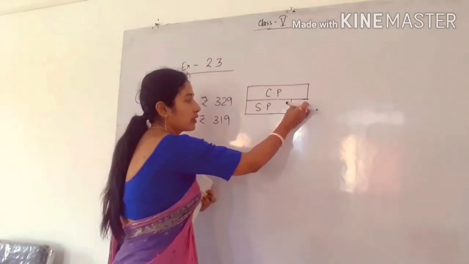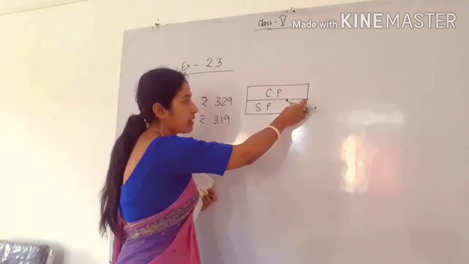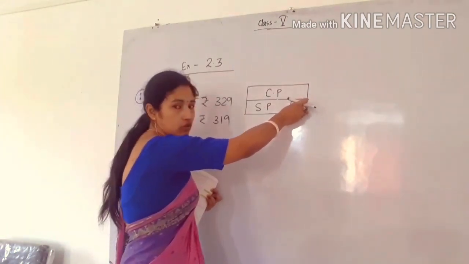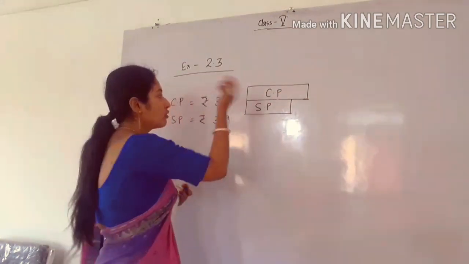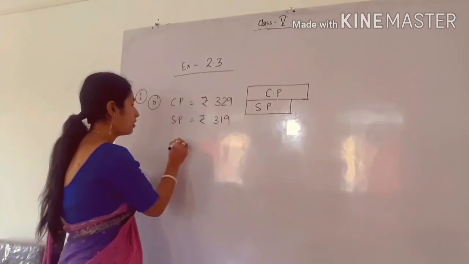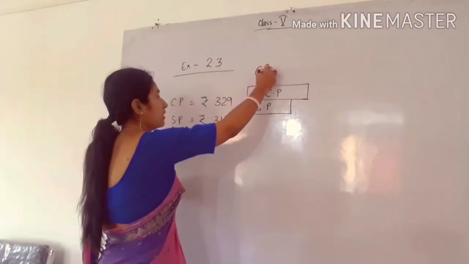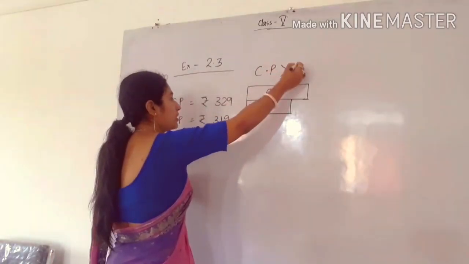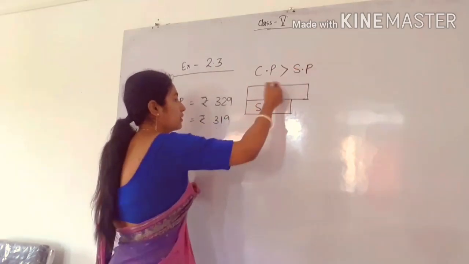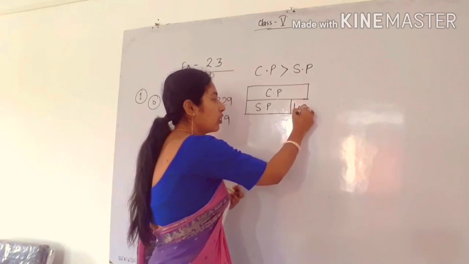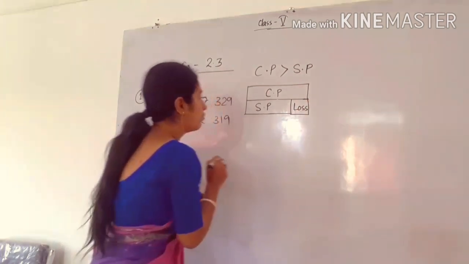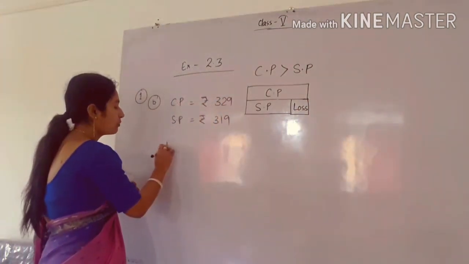Next you leave some space, and this space is for profit or loss. Here CP is greater than SP, which means the remaining part will be loss. So how to find that loss? You know the formula for loss.